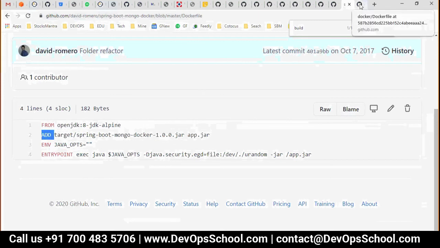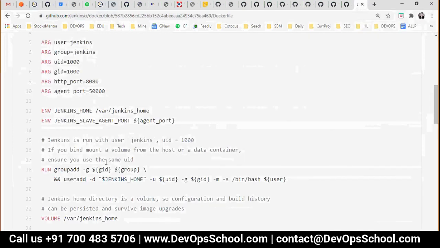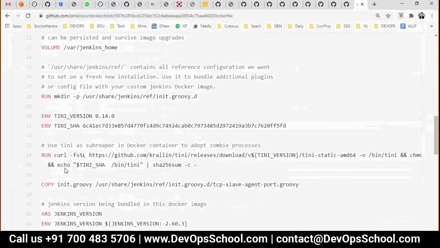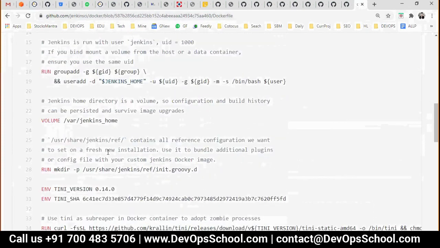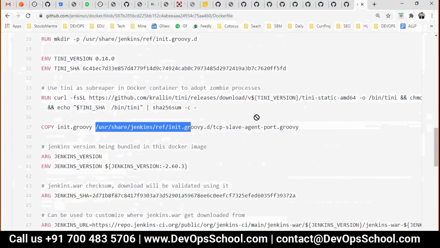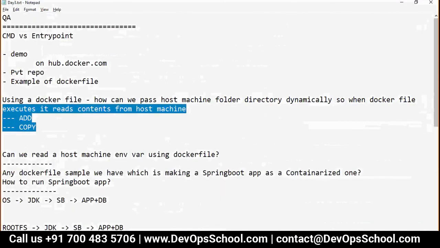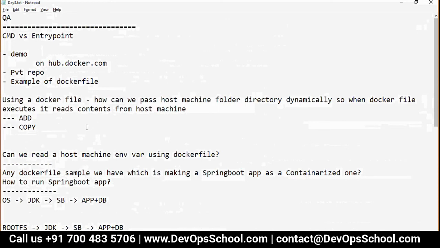So ADD and COPY have a slight difference, but right now I'm not confusing you with too much jargon. A COPY will also work. Let me show you. See here, COPY. This is from the current location where the Dockerfile is. And inside a container, it will be copied to this location. So these are the two instructions you can use in the Dockerfile to copy the content from the host machine and keep it in the container for the layering and the images forward.